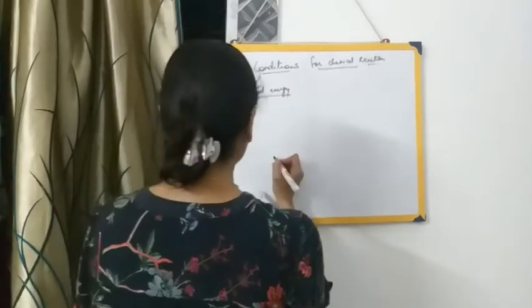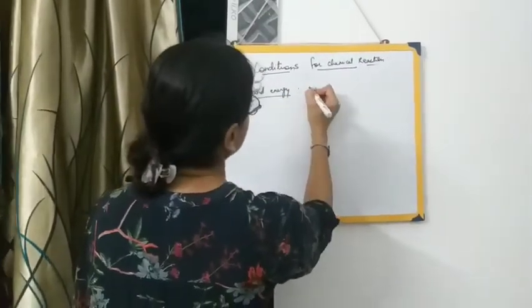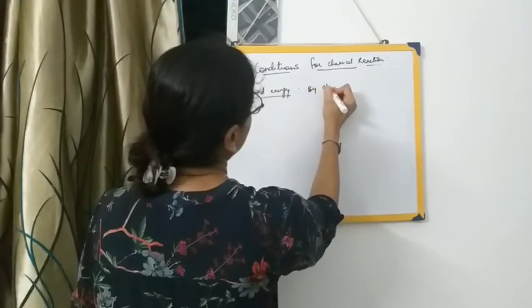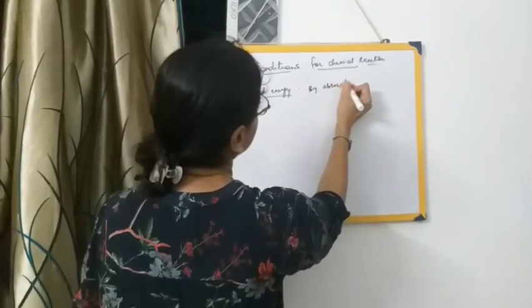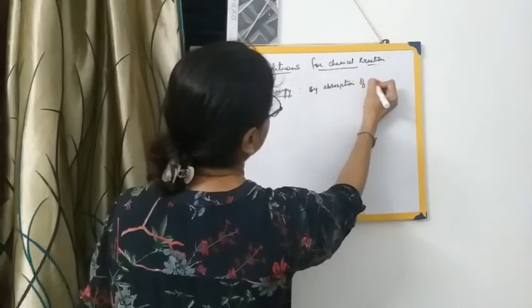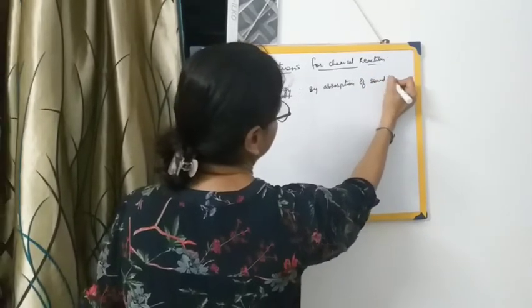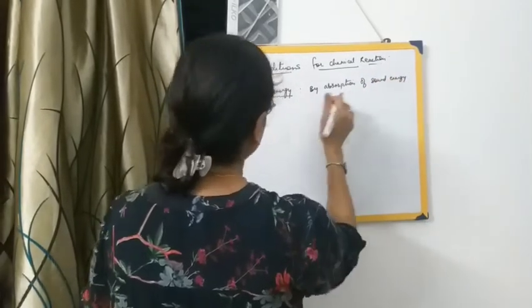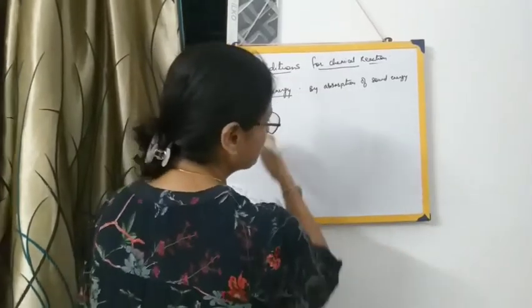Certain reactions take place by absorption of sound energy. Such reactions are the exceptional reactions.